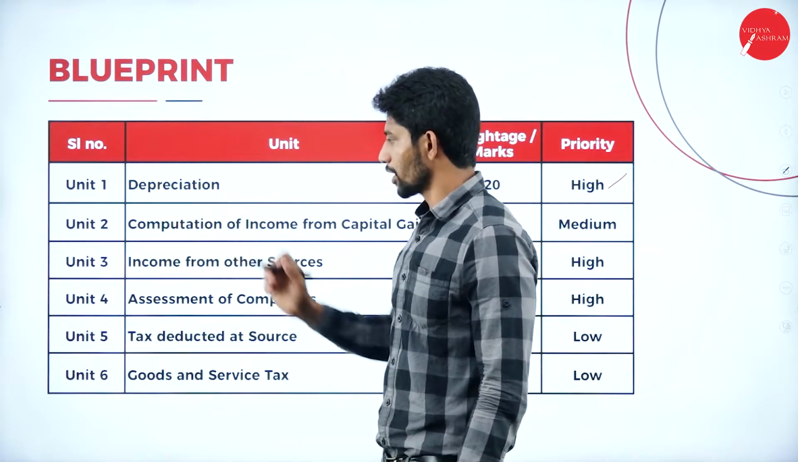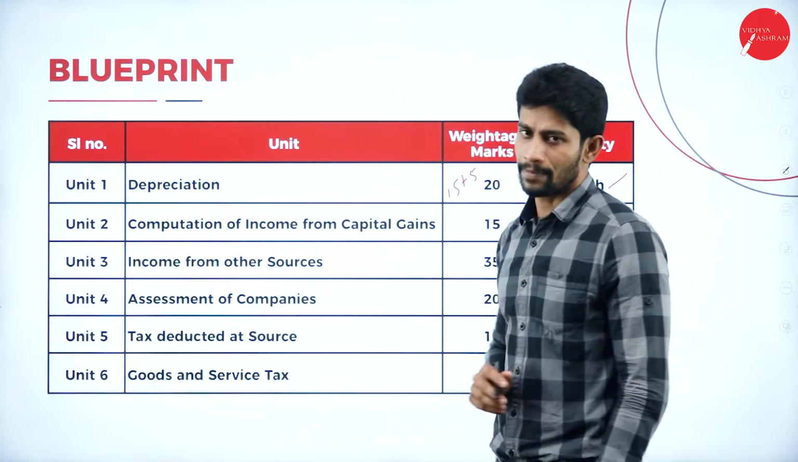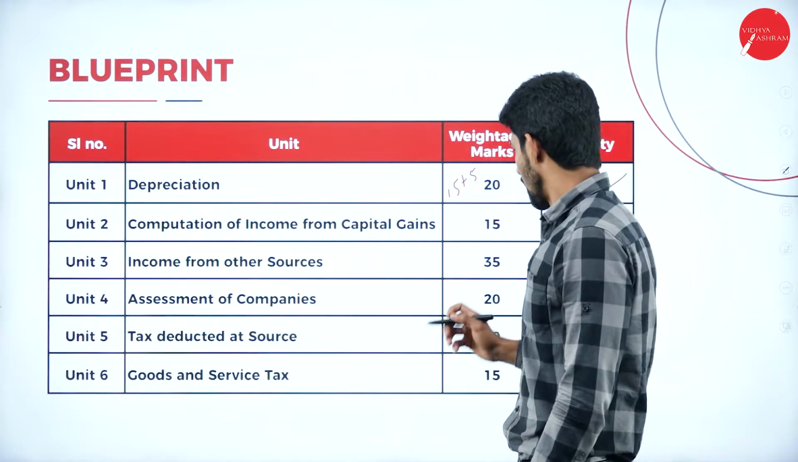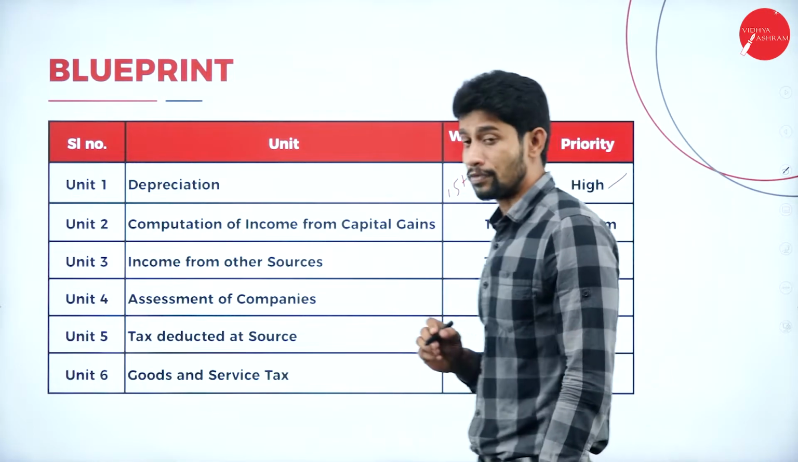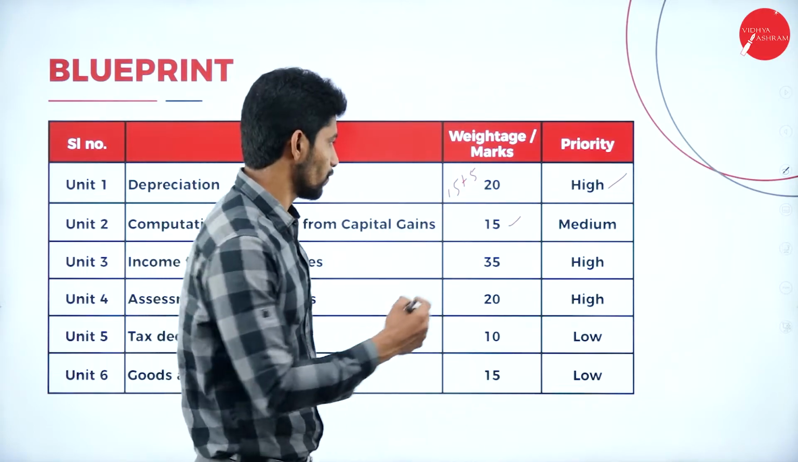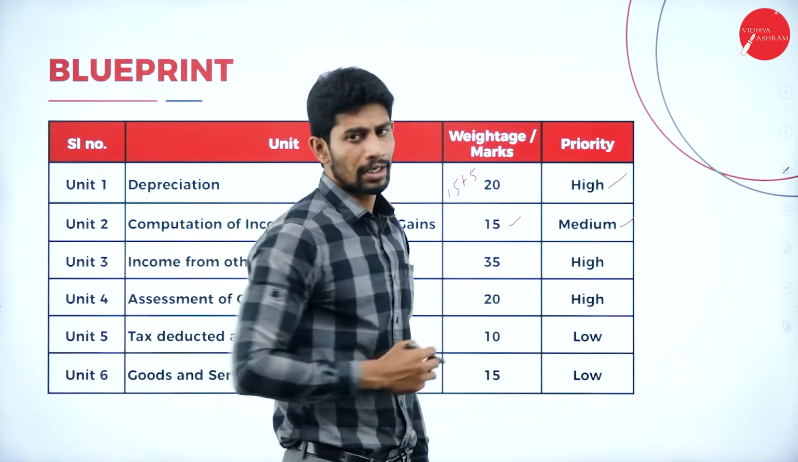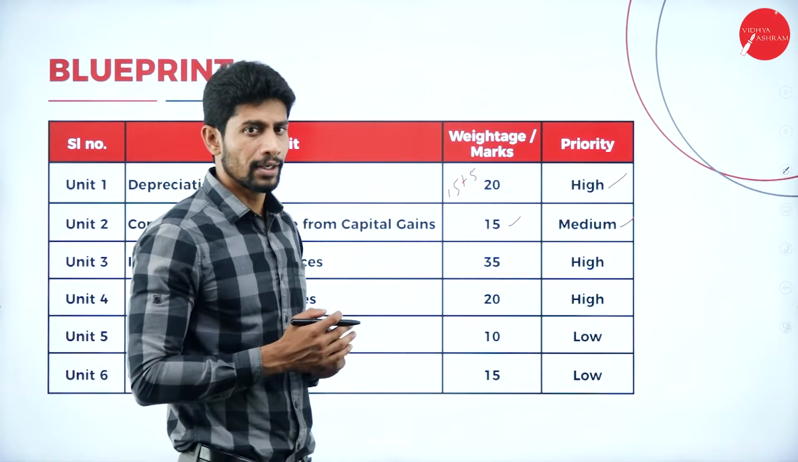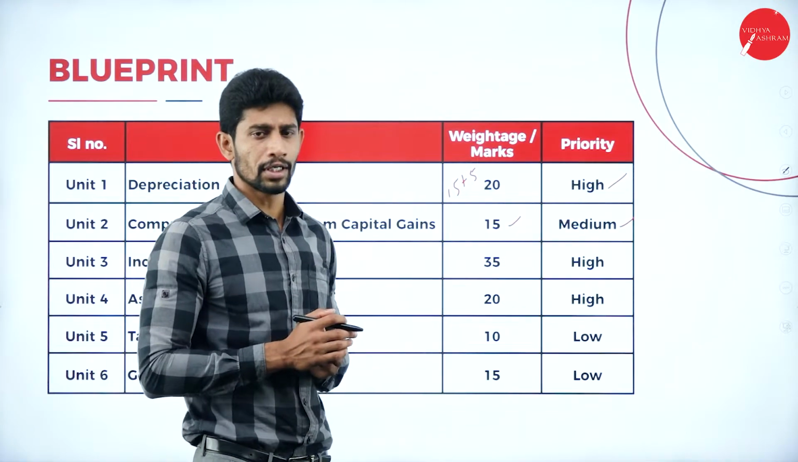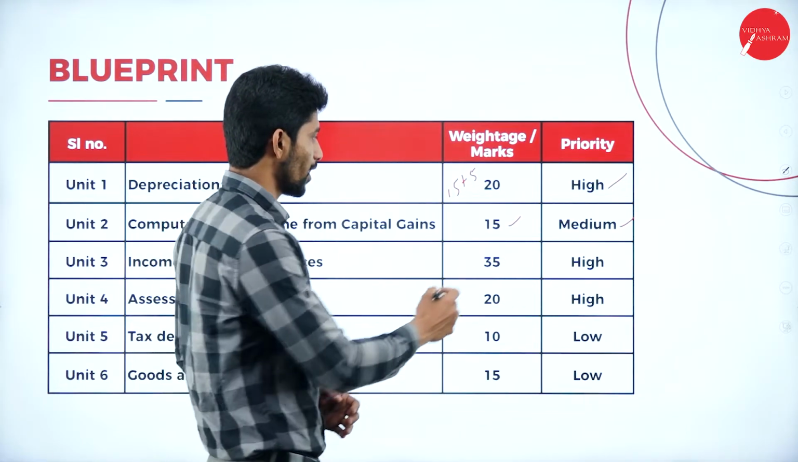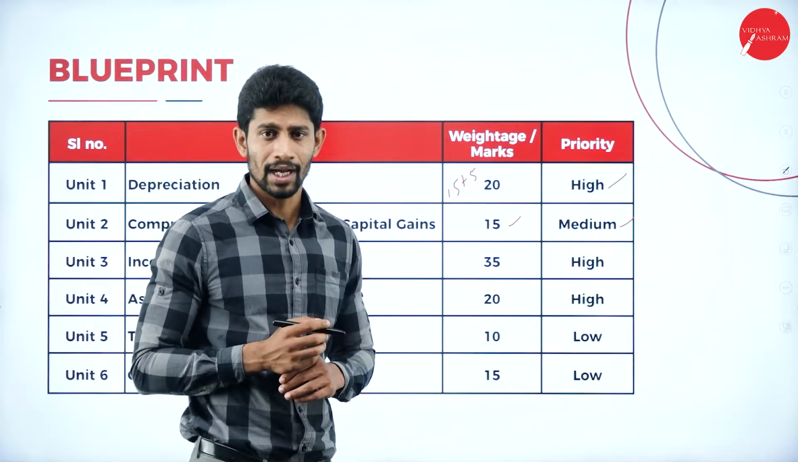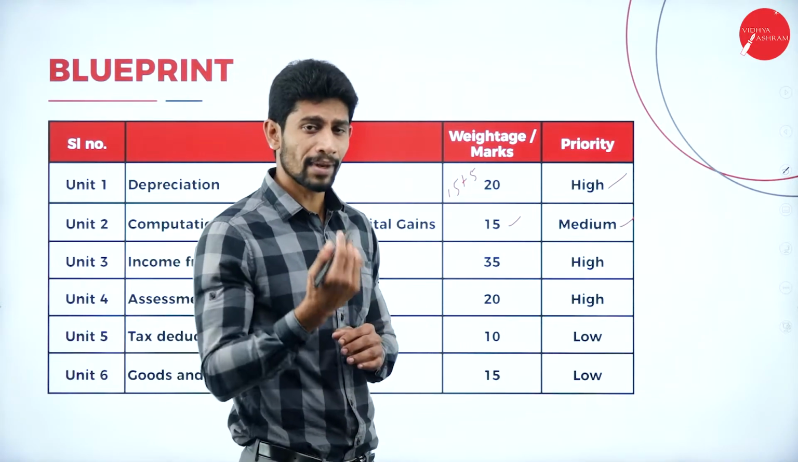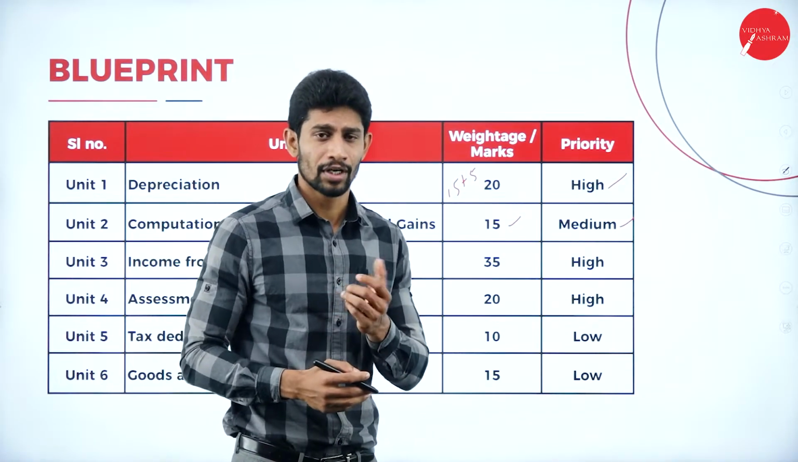And unit number 2, computation of income from capital gain. Computation of capital gain is also a very important chapter and you will be getting questions for 15 marks. You have to give some priority to this unit, but not as much priority as you give to unit number 1. You will be getting questions for 15 marks, either one practical question, or a 10 marks practical question plus a 5 marks theoretical question.